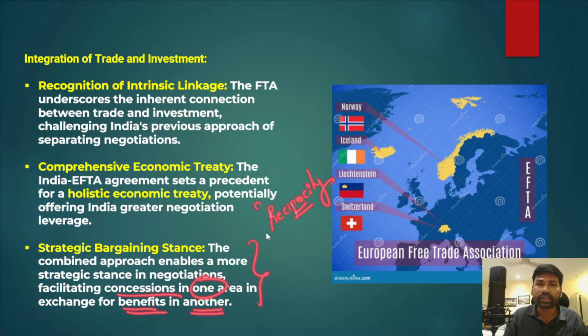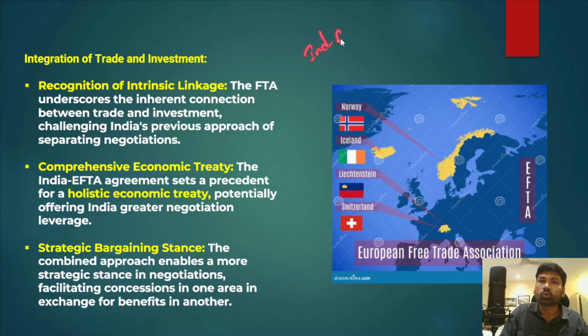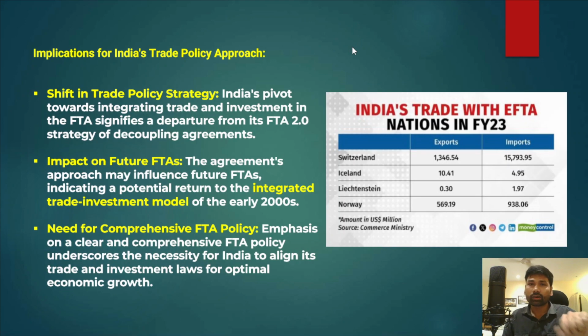That is actually involved here. Okay, so this is all about the India and European Free Trade Association free trade agreement. Now apart from that, there are certain implications also for India's trade policy approach. So what are those implications that India is going to see?